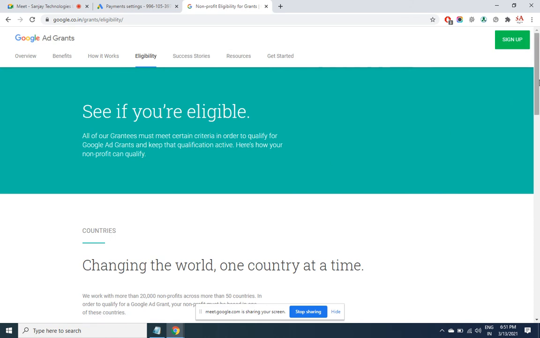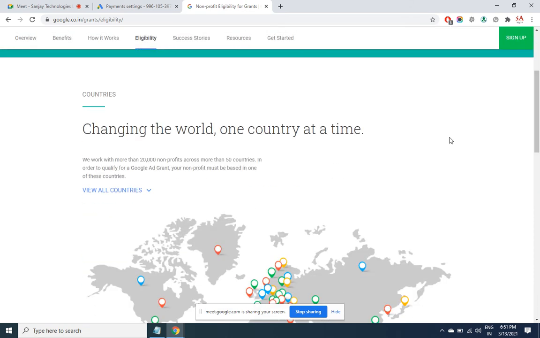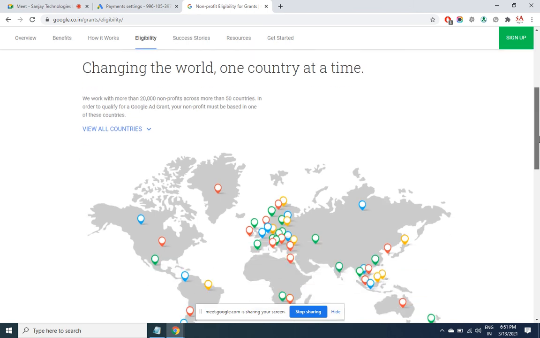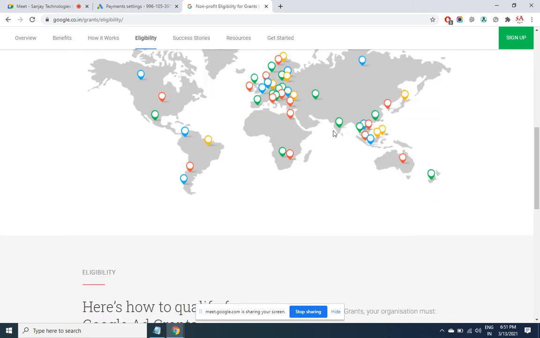There are some documents, like section 1956 and so on. 20,000 non-profit organizations in 50 countries are already working with it. But in India, only a limited number. So awareness is limited in India. This one tick doesn't mean only one, but they are very few.